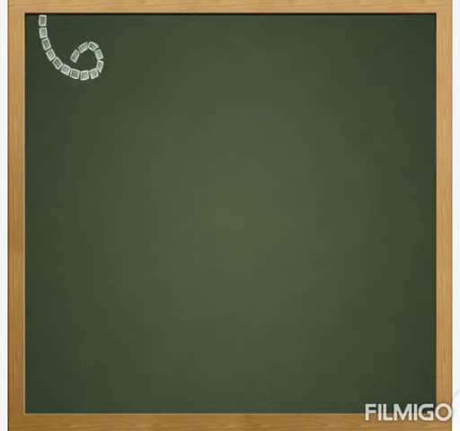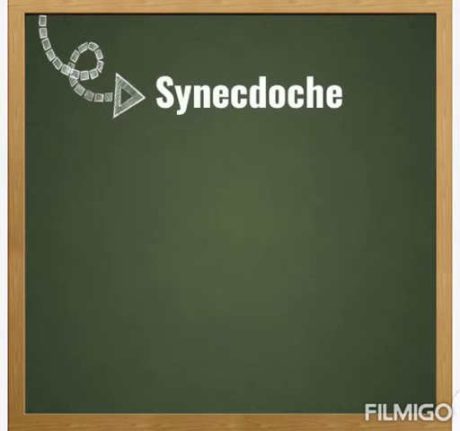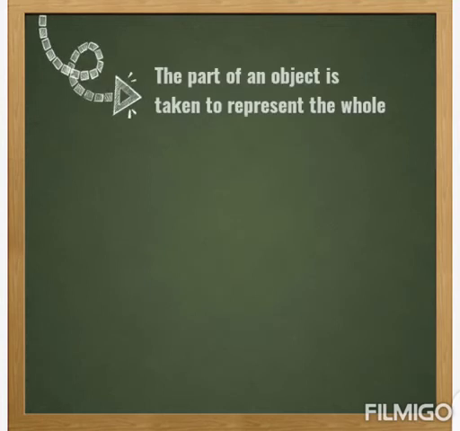Synecdoche. Next one. Synecdoche is a figurative device in which part of an object is taken to stand for the whole, or the name of the thing made from materials is used for the thing. It is the use of a part to represent a whole, or a whole can be used to represent a part.